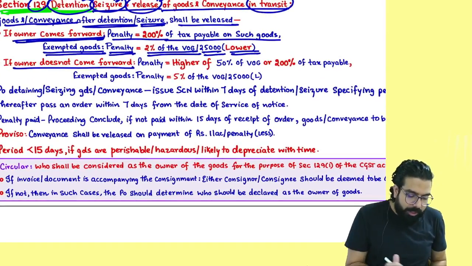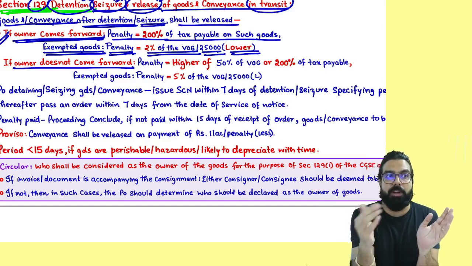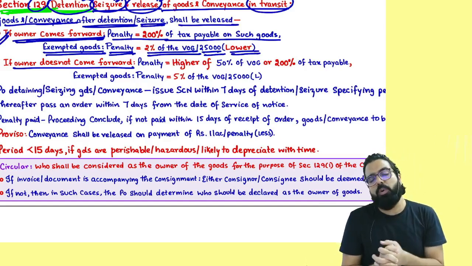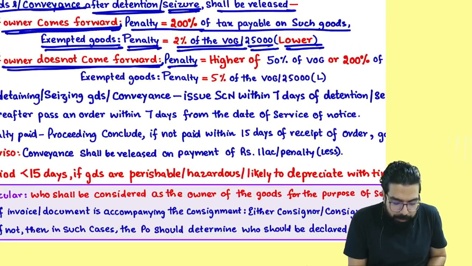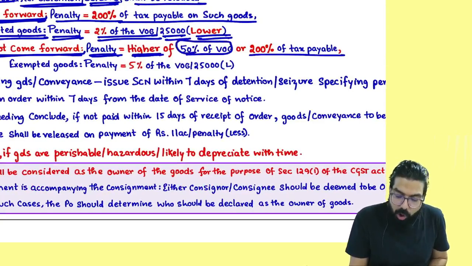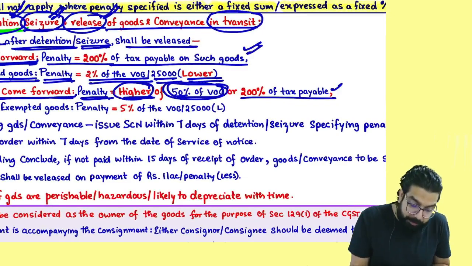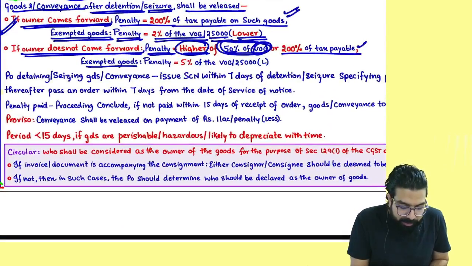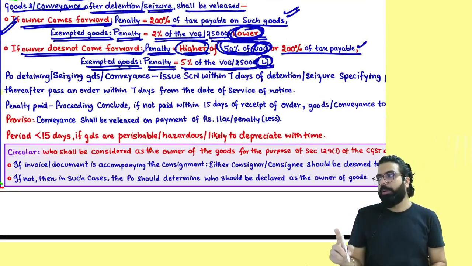Now. Sir, if the owner comes forward, it will always be 200% of the tax amount. But sir, if the owner does not come forward, the penalty will be the higher of 50% of the value of the goods or 200% of the tax payable. See, here it was only 200%. Here it is 200% or 50% of the value of the goods, whichever is higher. And sir, if it is exempted goods, the penalty will be 5% of the value of the goods or 25,000, whichever is lower. Remember, here it is lower.